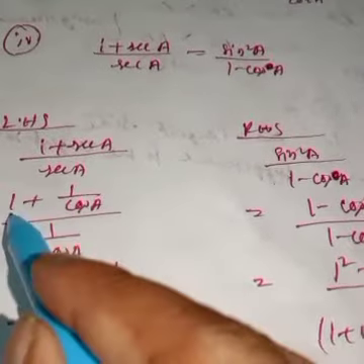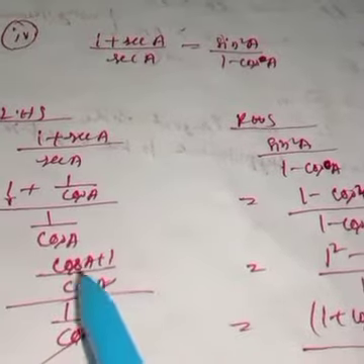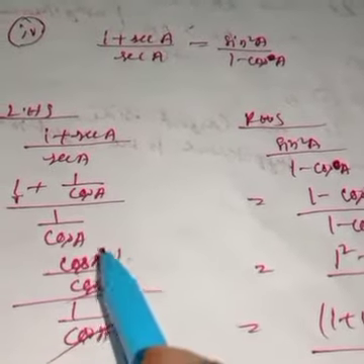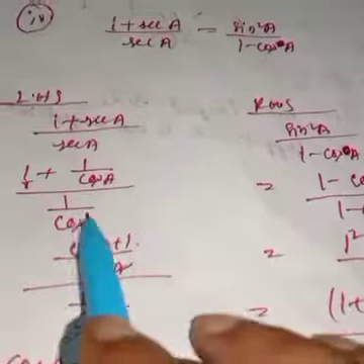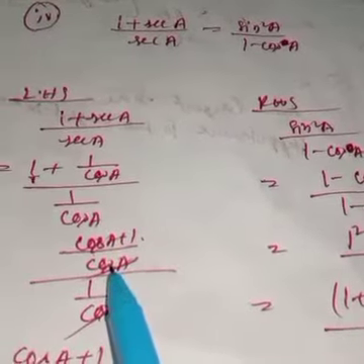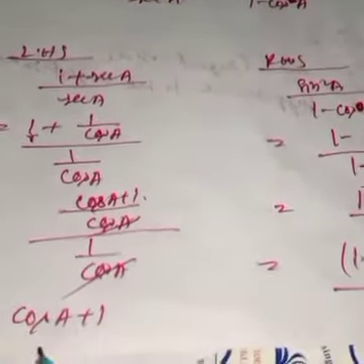If you take LCM here, 1 as numerator, we will get cos a plus 1. Then 1 by cos a. Cos a cancel. Now what is left? Cos a plus 1 by 1. So cos a plus 1.